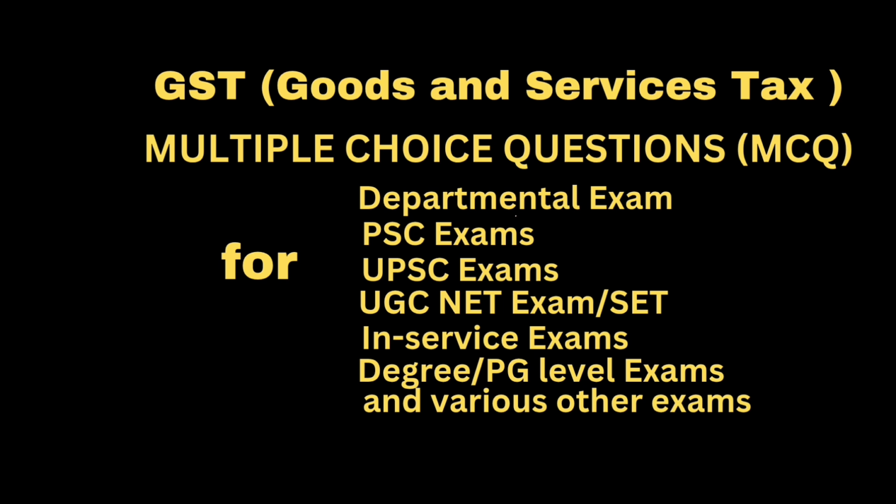Question: The registered person who has supplied such goods or services or both shall issue to the recipient a debit note where a tax invoice has been issued for supply of any goods or services or both, and the taxable value or tax charged in that tax invoice is found to be, answer, less than the taxable value or tax payable in respect of such supply.